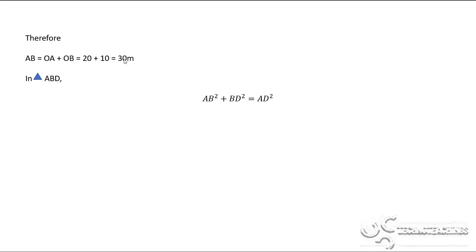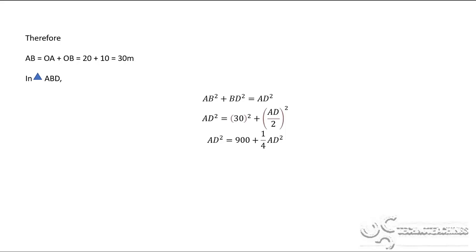So as per Pythagoras theorem, we have AB square plus BD square is equal to AD square. I'll substitute the values: AB is 30, so AB square will be 30 square, plus BD square, where BD is equal to AD upon 2, whole square.